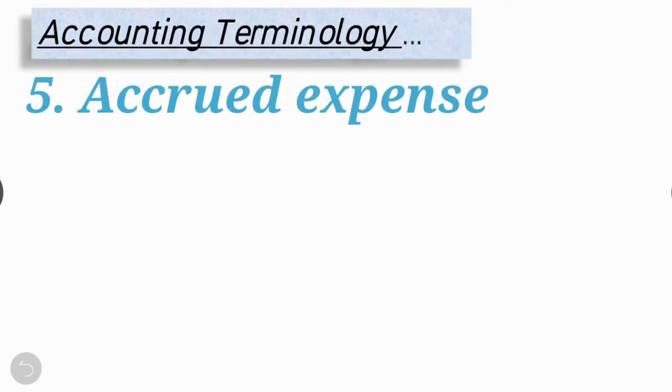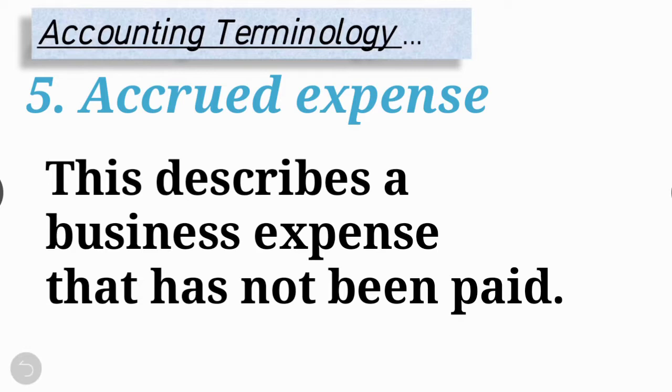Next term is accruals, a type of record keeping adjustment. Accruals recognize business expenses and revenue before the exchange of money takes place. Accruals include expenses and revenue not yet recorded in the company's accounts, so accruals affect business net income and must be documented before financial statements are used.